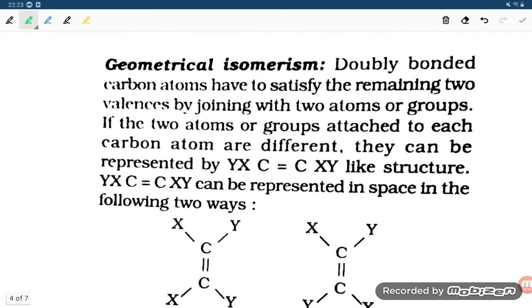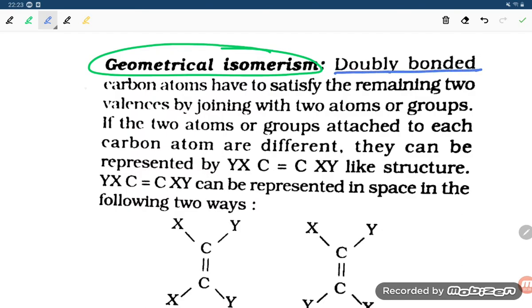Now the second isomerism is geometrical isomerism. Whenever we talk about geometrical isomerism, the doubly bonded carbon atoms have to satisfy the remaining two valencies by joining with two atoms or groups.